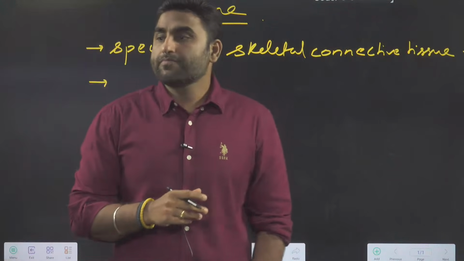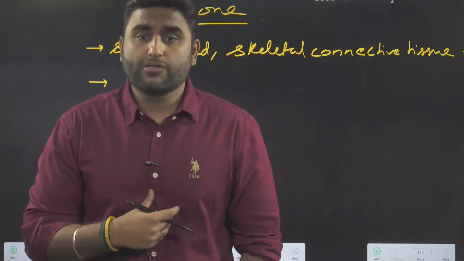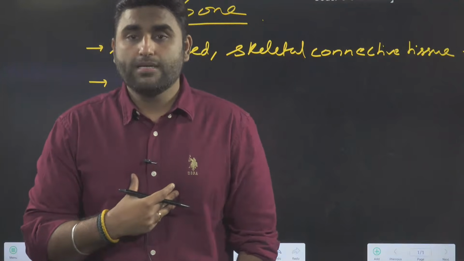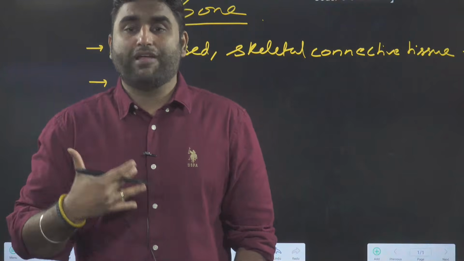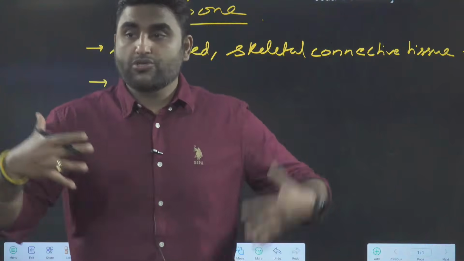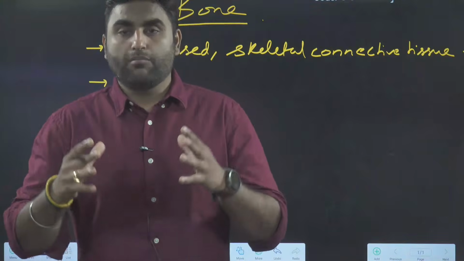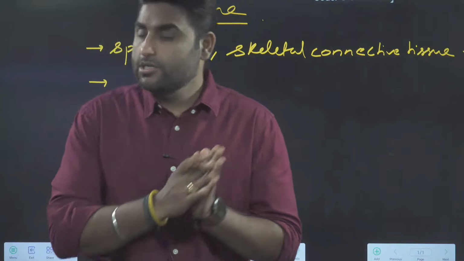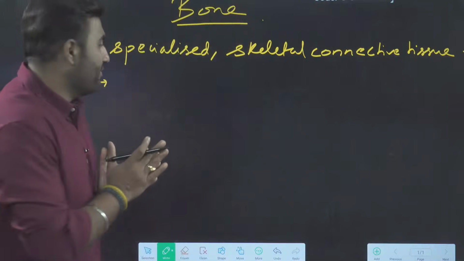Yes or no, guys? And it is very important for our body. The whole structural framework of the body is made by bone and cartilage. So bone plays a very important role in that.